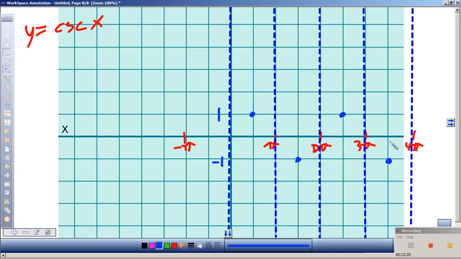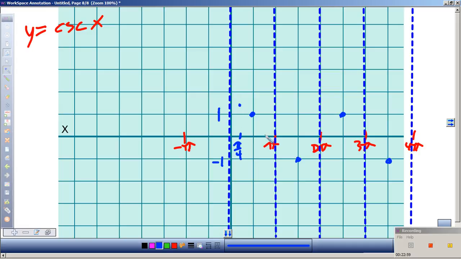So now, what are we going to do between them? Let's say this is halfway there, pi 4. Sine would be root 2 over 2, right? What would 1 divided by root 2 over 2 be, or 2 divided by root 2? With your calculator, what do you get? 1.4, which is root 2. So at this point we are at 1.4.